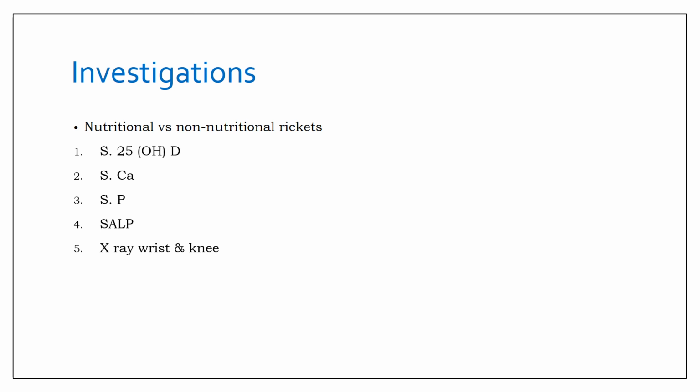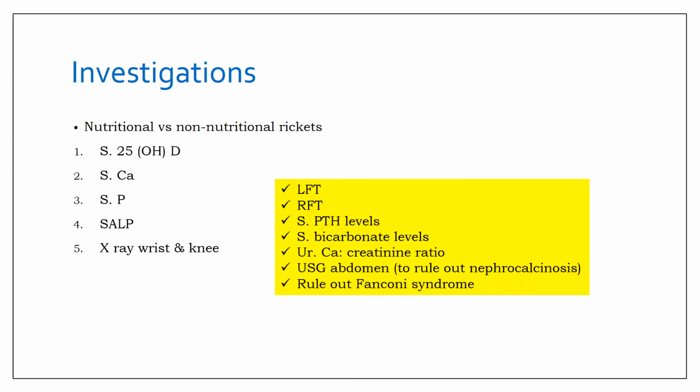But if you suspect a non-nutritional cause, then you also need to perform liver function test, renal function test, serum parathormone, serum bicarbonate levels, urine calcium creatinine ratio, USG abdomen to rule out nephrocalcinosis, and you must also rule out Fanconi syndrome, for which you perform urine bicarbonate, phosphate, glucose, amino acids, and uric acid in the urine, along with serum bicarbonate levels.